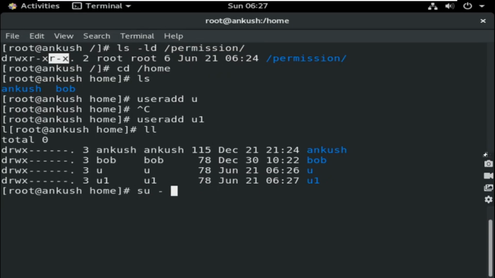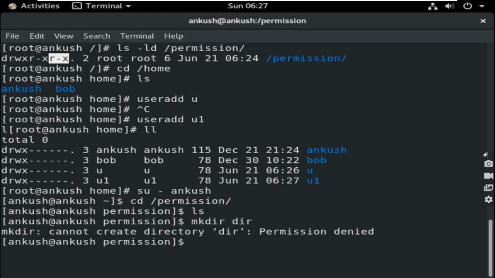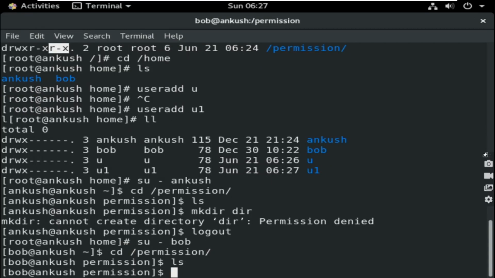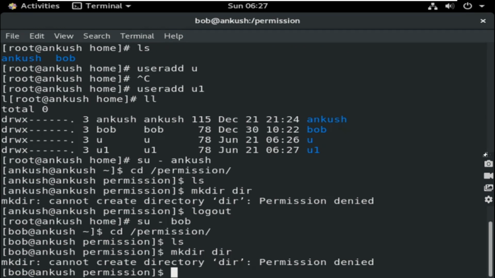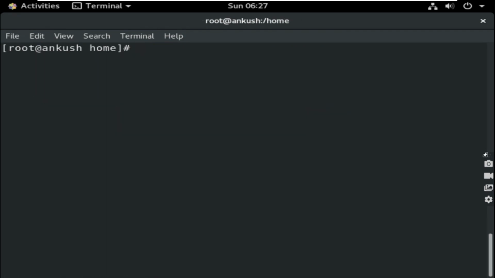So if Ankush logs in and tries to go inside permission, yes, they can go, but can I create anything inside this? No, permission is denied. Similar thing will happen for Bob. Bob tries to go into the permission directory. I came into this directory, but can I create anything inside it? No, definitely not. So I again came back to my root user. Let me show you the permission again.